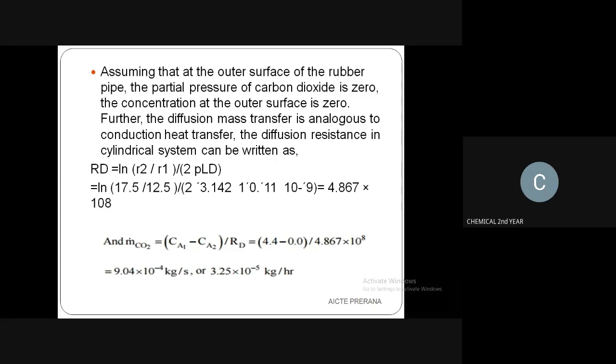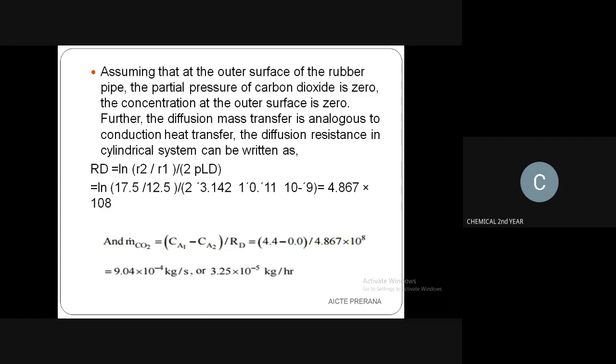Divided by 2 into pi, given as 3.142, into length, which is 1 inch, and diffusivity is 11 into 10 to the power minus 9. So you can calculate it with the formula, and you can have the answer as 4.867 into 10 to the power 8. This is the value for resistance diffusivity.